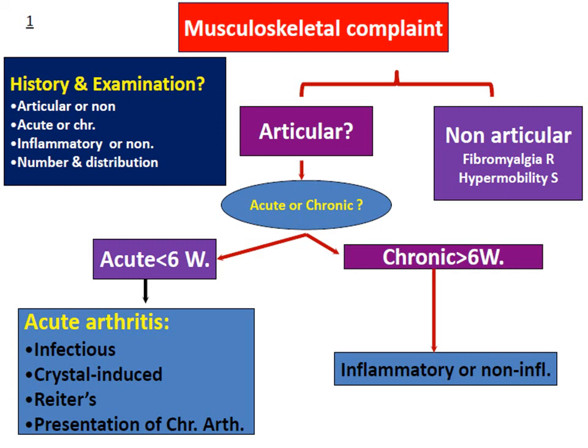Acute arthritis can be seen in infectious causes, crystal-induced arthritis such as gout, Reiter's, which is a reactive arthritis, and acute presentation of chronic arthritis. Chronic is more than 6 weeks, and it can be either inflammatory or non-inflammatory.